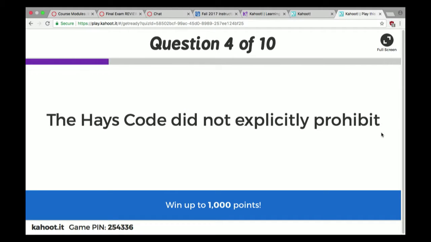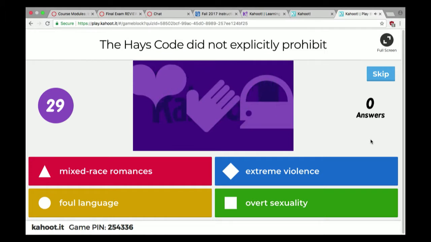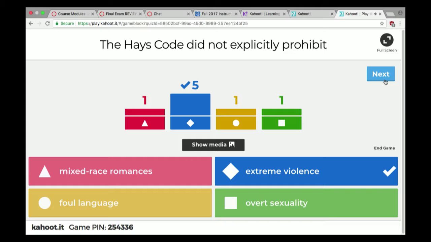The Hays Code did not explicitly prohibit, so what did it not talk about? Extreme violence. They didn't care so much about that. Really? God forbid you should show mixed race romance, foul language, or overt sexuality. Yeah. So the answer is extreme violence. The Hays Code did not prohibit violence.